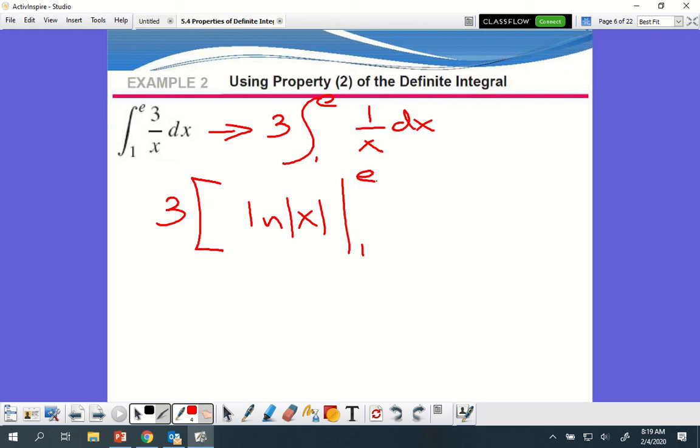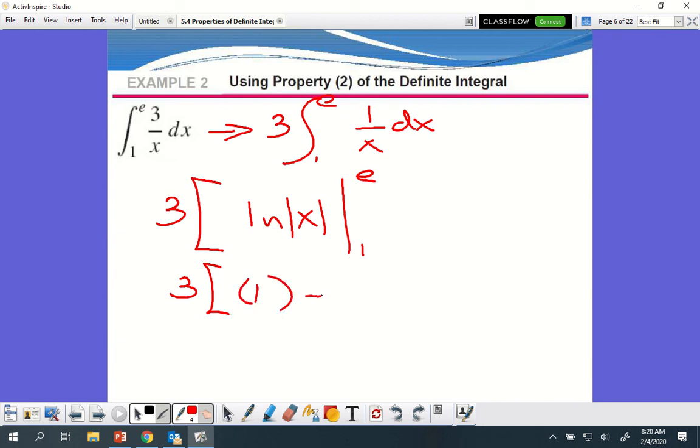Whenever I'm taking the antiderivative, I know that it cannot have anything in the negative realm, so I put absolute value bars. When I plug in, it's all going to go away anyway. So top minus the bottom. So 3 times, and what is the ln of e? 1. ln of e is 1.